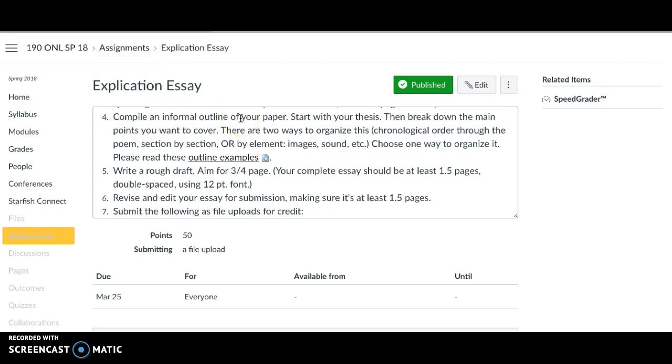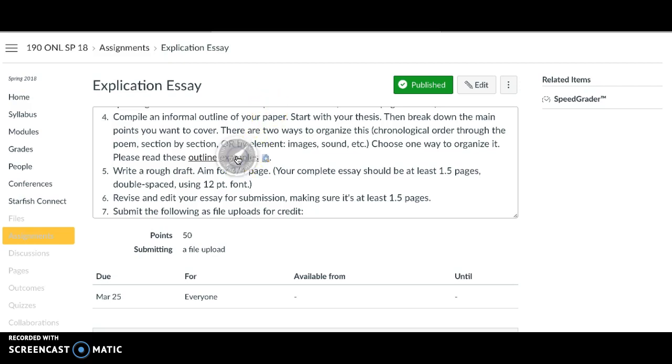All right, after that, you're going to compile an informal outline. You've done this before. Basically, you're going to have a thesis and then the main points you want to cover. There are two ways that you can organize this paper, and I just want you to pick whatever works best for you and for the particular poem, because different poems in this book are written in very different ways. So you can either break it down by chronology, so you just go through the poem section by section, or elements, go through it thinking through all the images in one section, all the sound, etc.